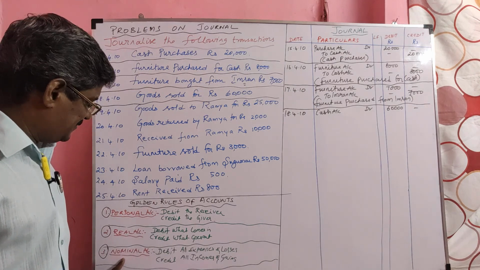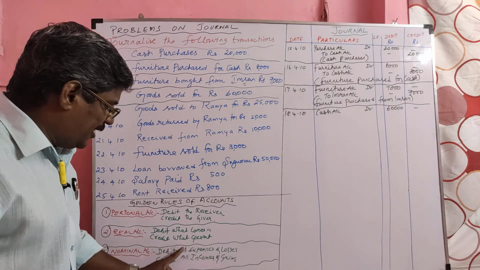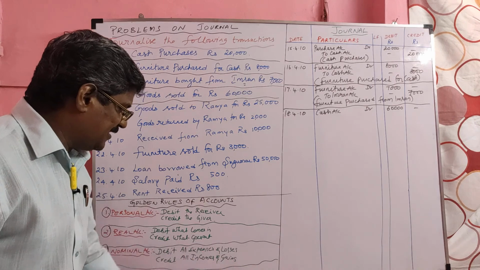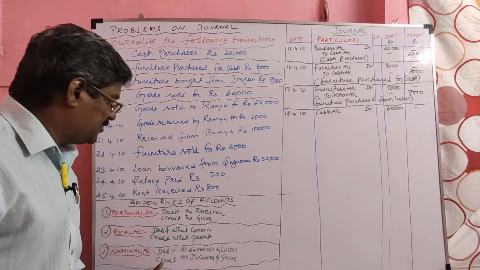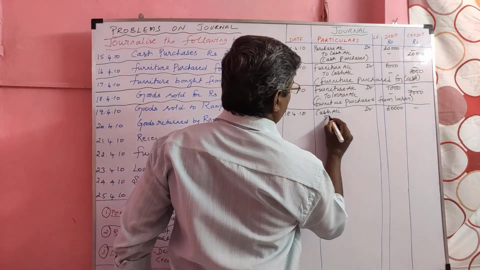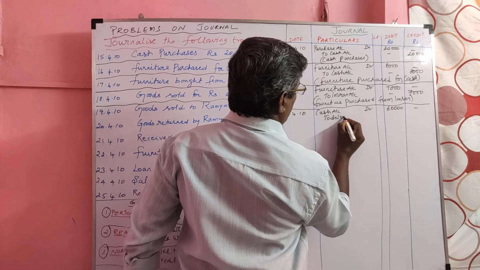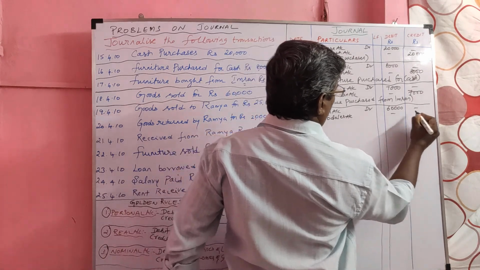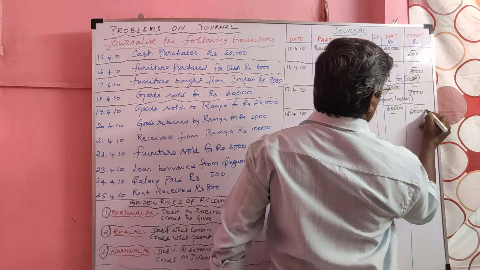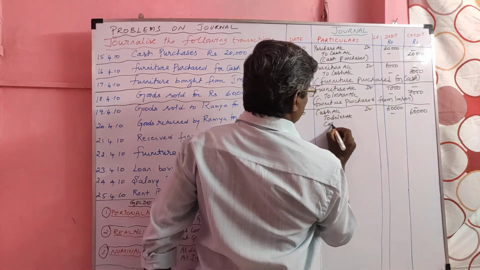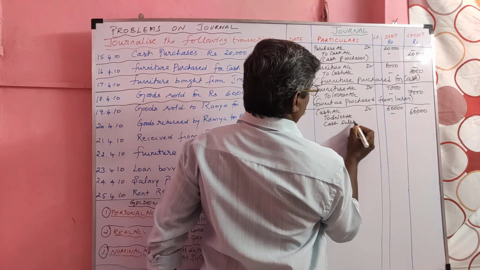Sales is a nominal account. Debit all expenses and losses. Credit all incomes and gains. So sales is an income. We should credit it. Narration is cash sales.